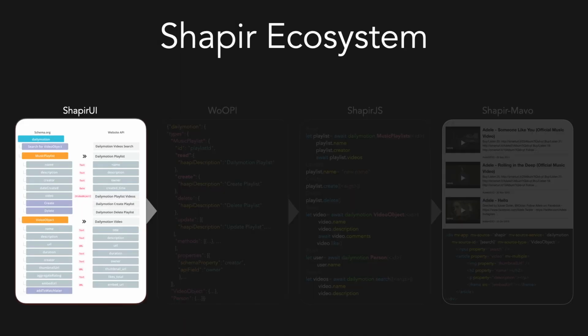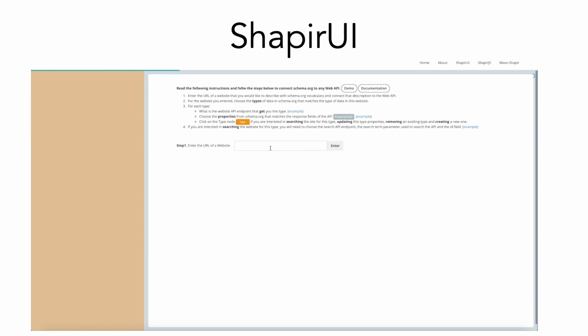To allow users to create the Whoopi description, we built Shaper UI, a graphical interface that lets any user, even non-programmers, describe these APIs. In this demo, we are showing how a user can use Shaper UI to describe part of the Dailymotion API, specifically its playlist and videos.